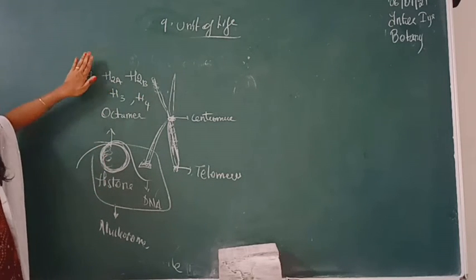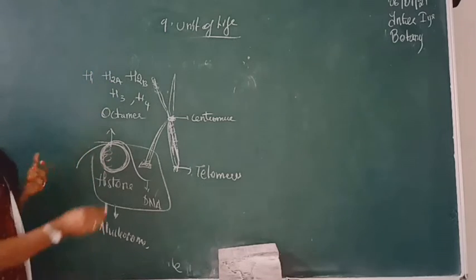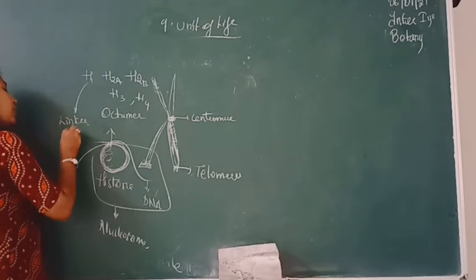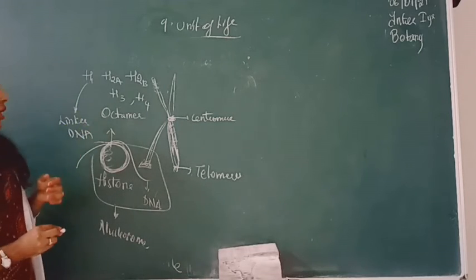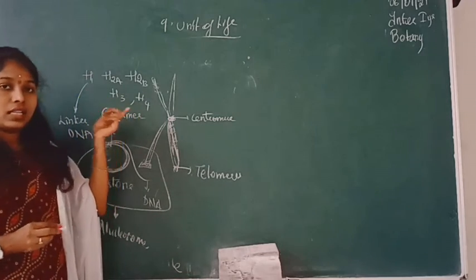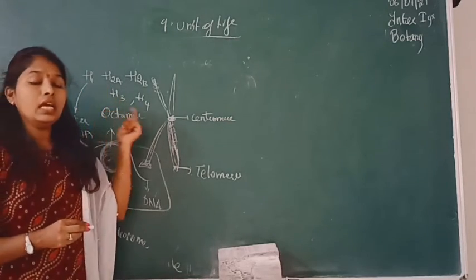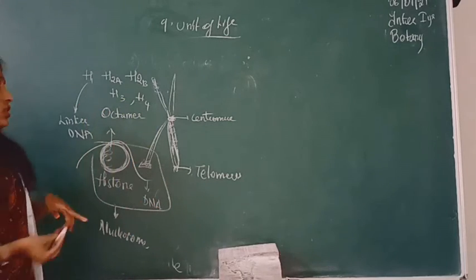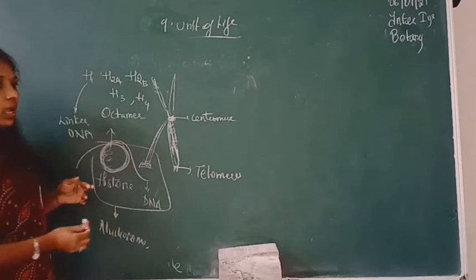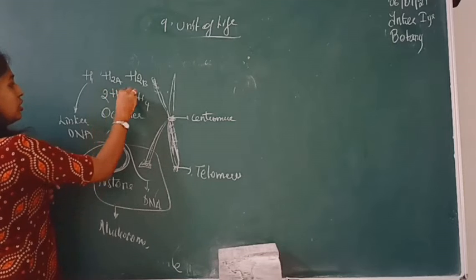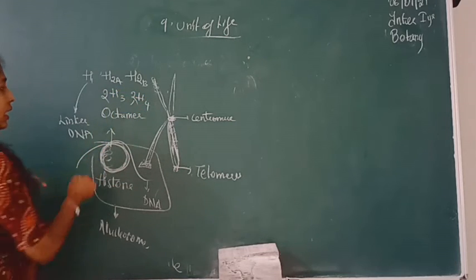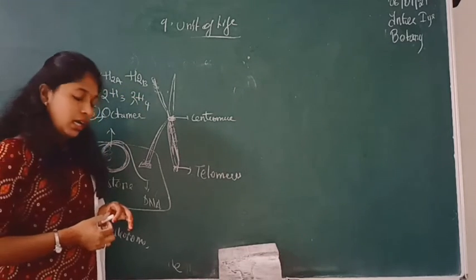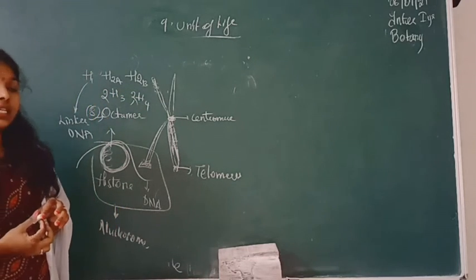Among these 5 types, H1 acts as a linker. It links the DNA with the basic histone protein molecule. And the other 4, H2A, H2B, H3 and H4, are present in 2 copies each. So there will be 2 H2A, 2 H2B, 2 H3 and 2 H4. So altogether 8, and because there are 8, we are calling it an octamer.